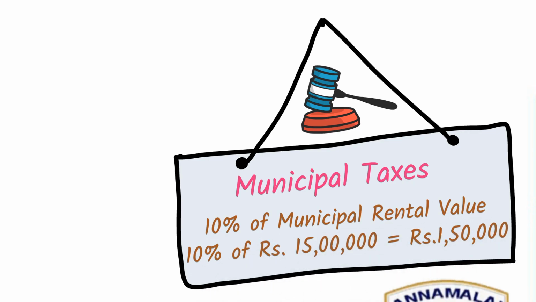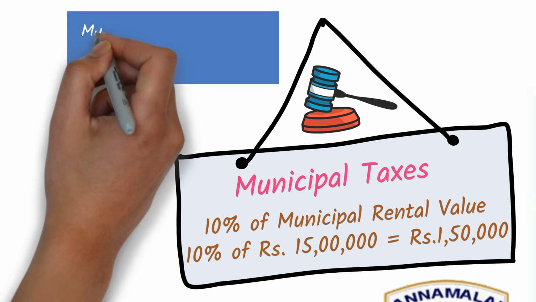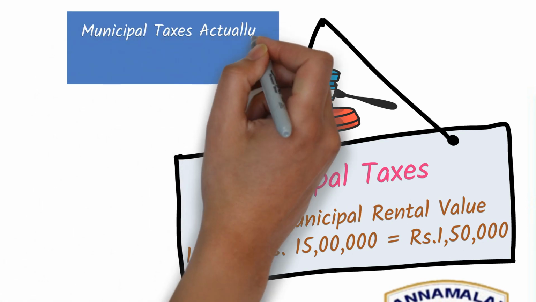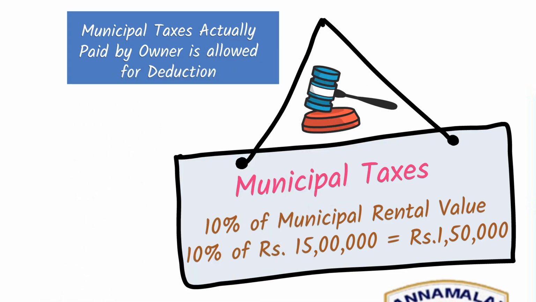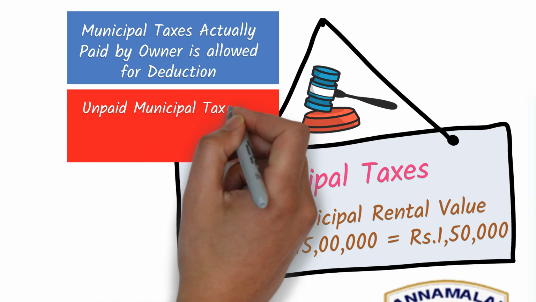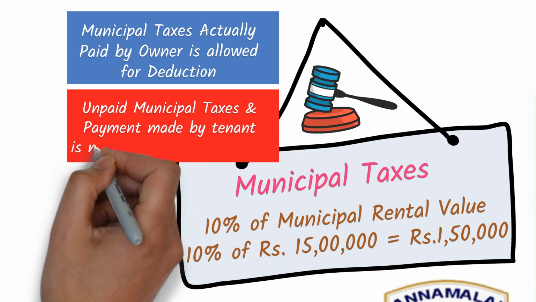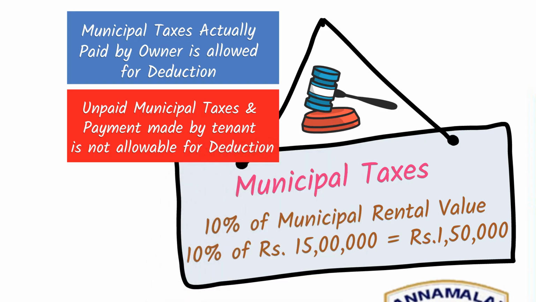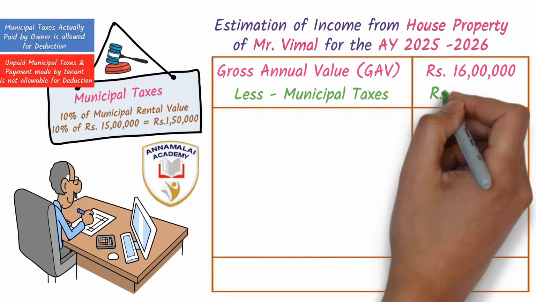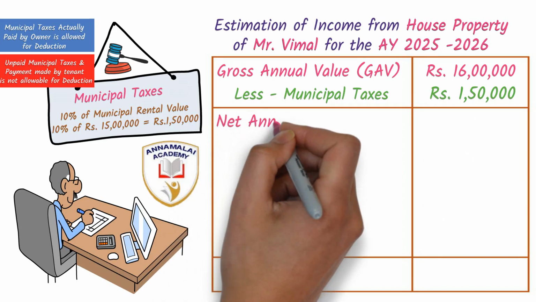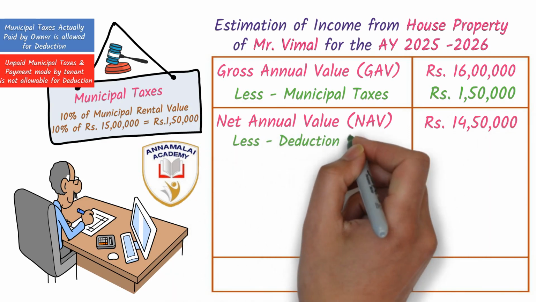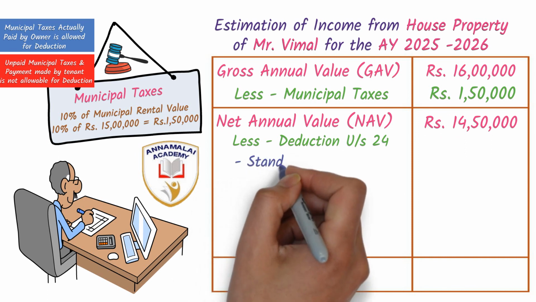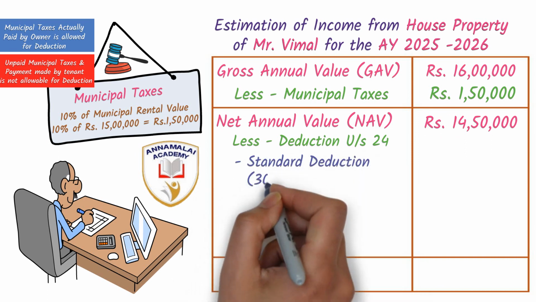To consider the municipal taxes, they should be actually paid by the owner, and only then can they be allowed as a deduction. Unpaid municipal taxes or municipal taxes paid by the tenant are not allowed for deduction. So in this case, the 1,50,000 municipal taxes is deducted and the net annual value is arrived at, that is rupees 14,50,000.